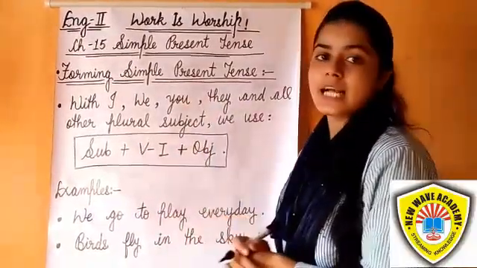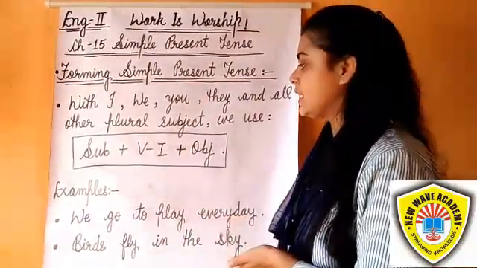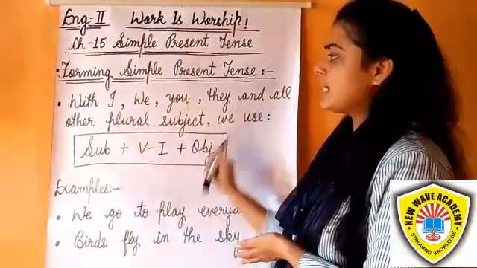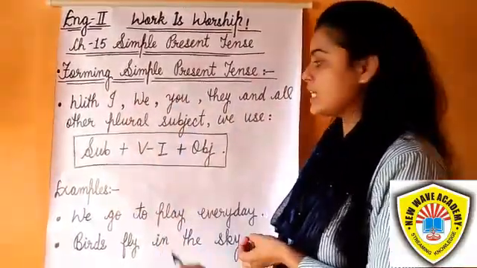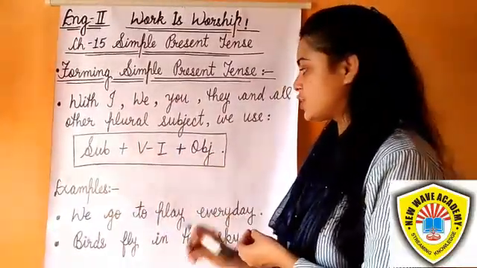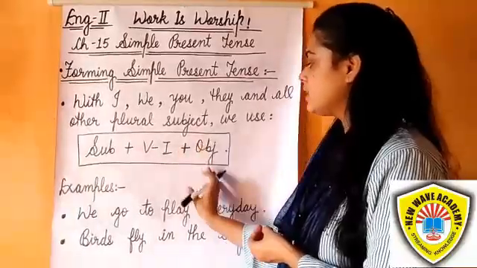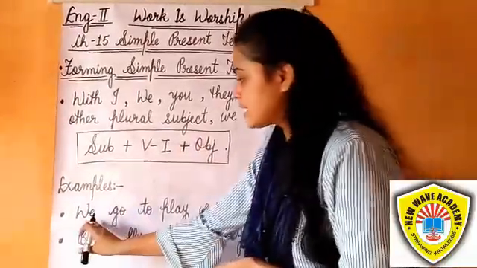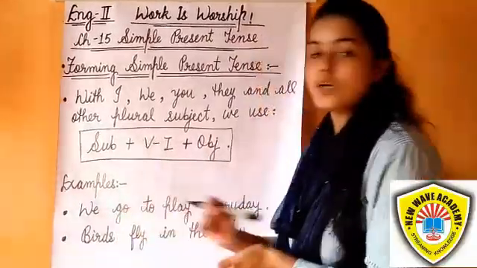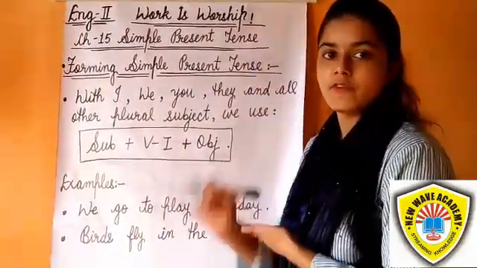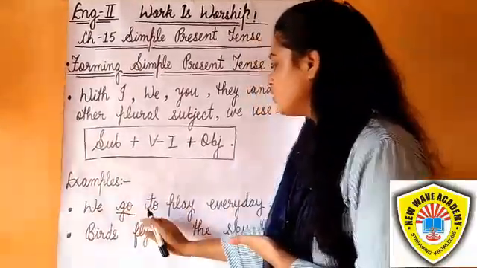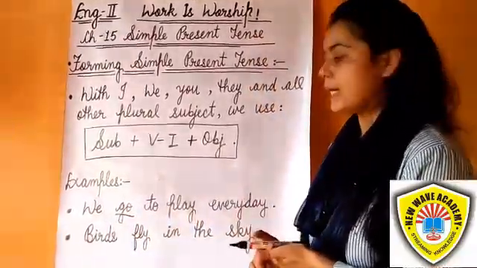Let's see an example to make it clear. Here, we. Go is the original form of the verb. We go to play every day.